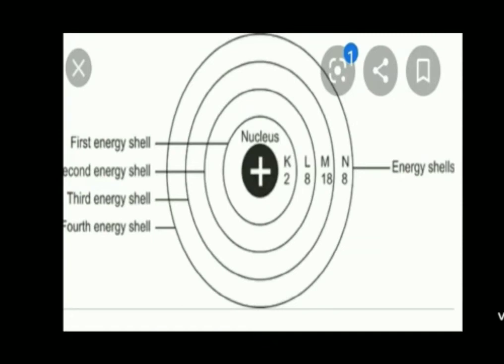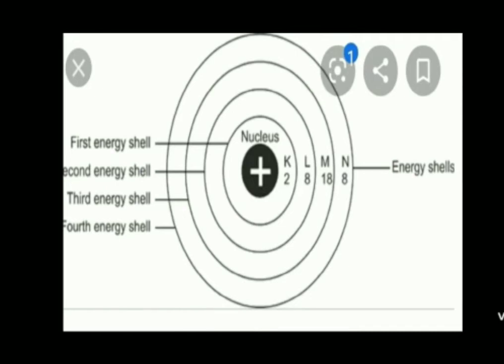Now we will see the distribution of electrons. As per Bohr's atomic model, electrons revolve in stable shells. These shells have a definite energy. The shell nearest to the nucleus is called the first shell. The next is the second shell, and after that the third and fourth shell, like that.